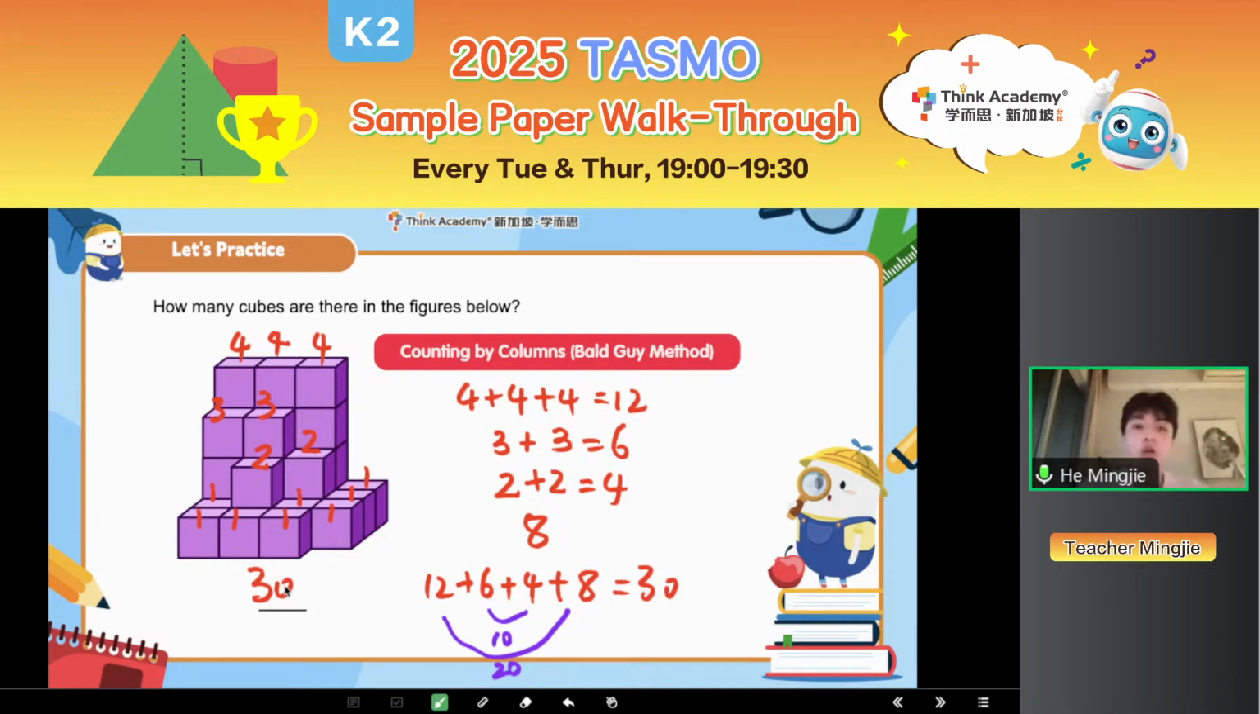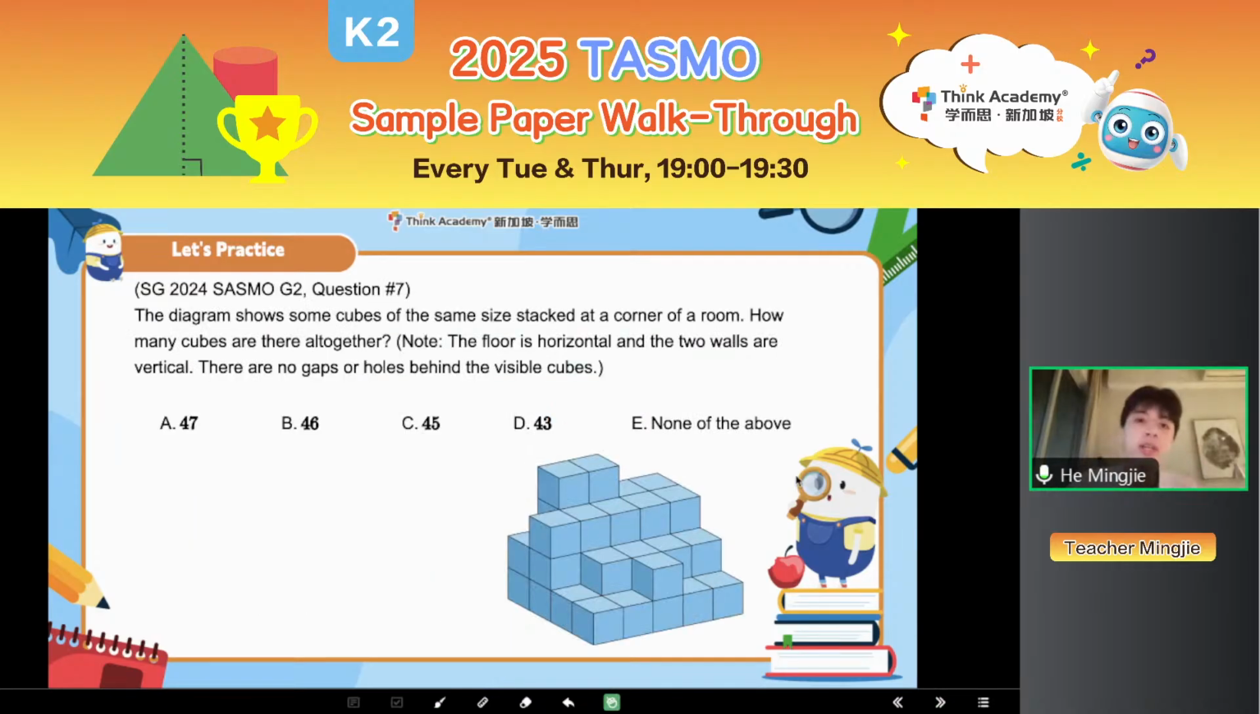Okay, very good job. So you see, you can already count up to 30 cubes. I believe you can manage to do it by yourself for most of the counting cubes competition questions. Okay, so now let's challenge ourselves. What about this one? This is a P2 TASMO question. Let's challenge ourselves a bit, right?